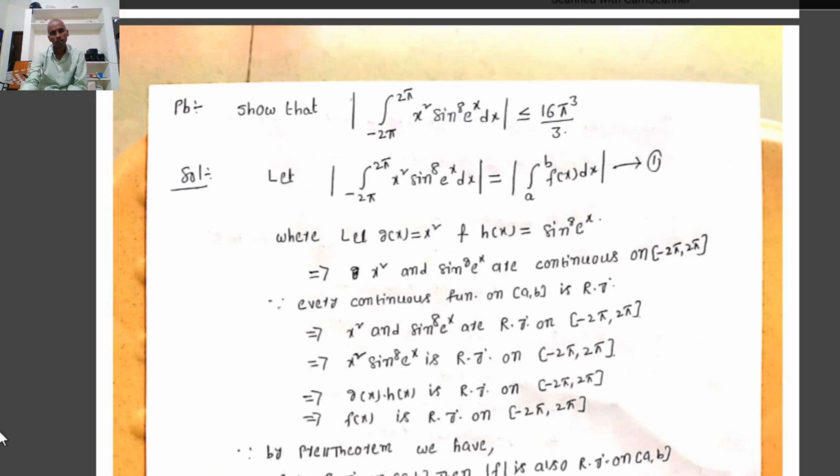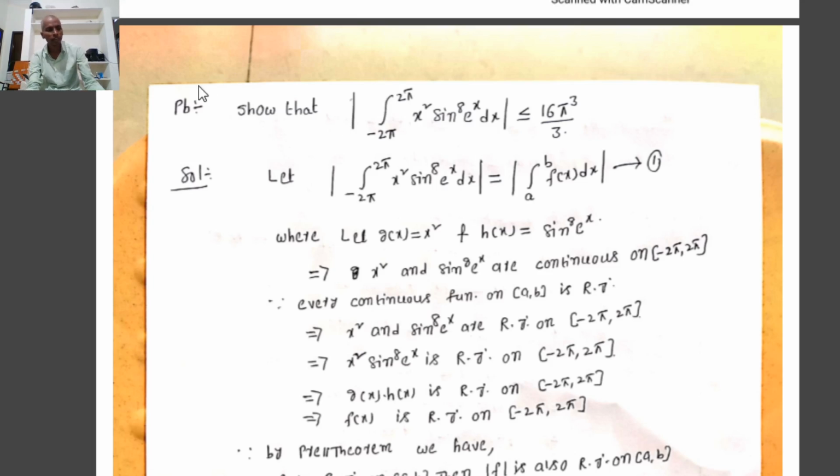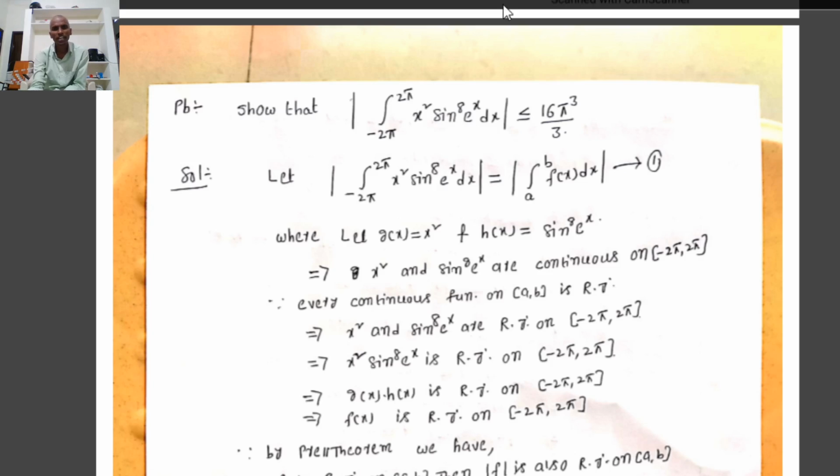Show that modulus of integration from minus 2 pi to plus 2 pi of x square sin to the power of 8 e to the power of x dx is less than or equal to 16 pi cube by 3. Here we have to show that this integral is less than or equal to 16 pi cube by 3. Solution. Now we consider the given integrand value.